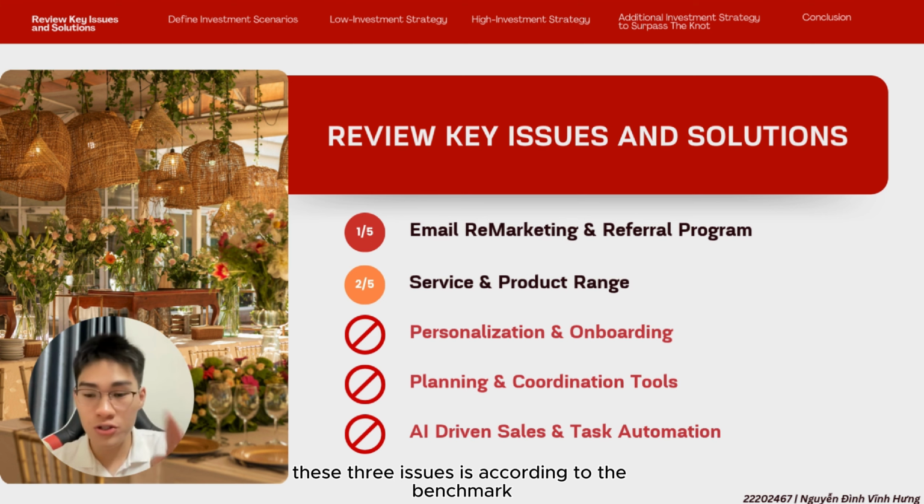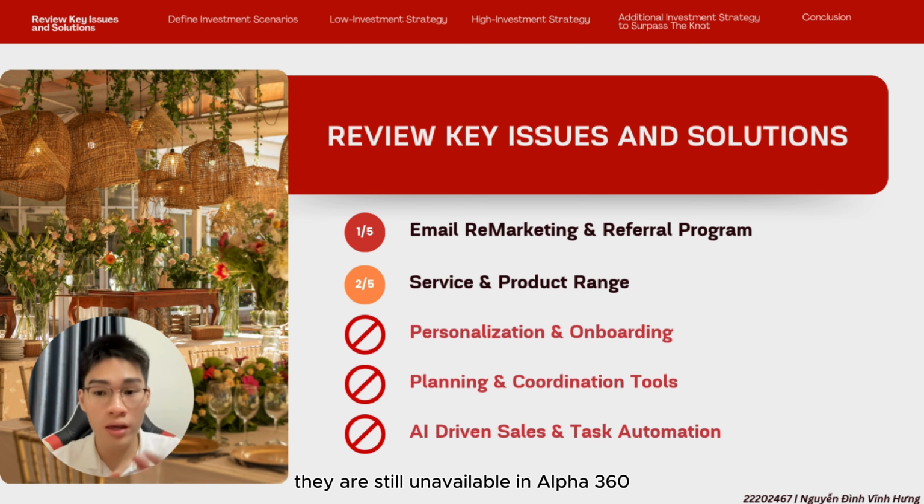According to the benchmark, these three issues are still unavailable in Alpha 360. So we need to focus on developing these if we want to reach the omni-channel.